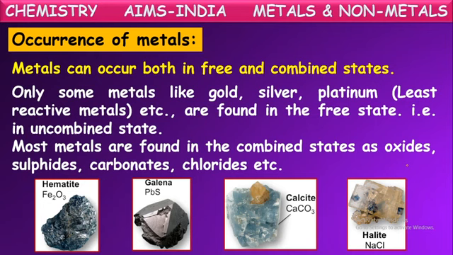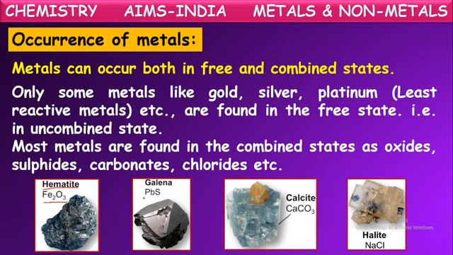For example, here they have shown iron. Iron exists in nature in the iron oxide form, commonly called hematite. Iron won't exist in the pure iron form in nature. It exists in the iron oxide form.